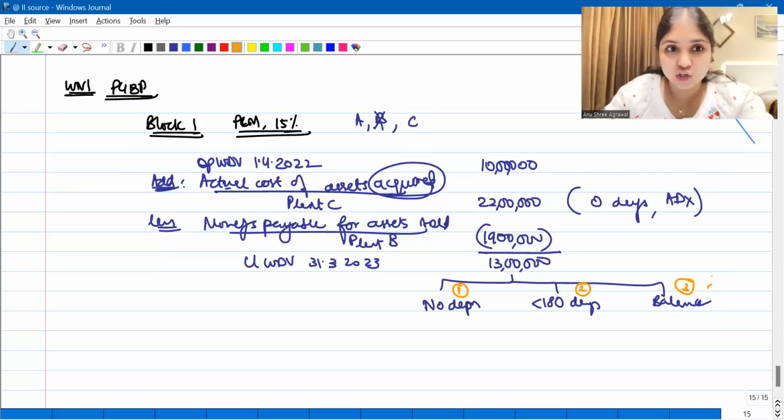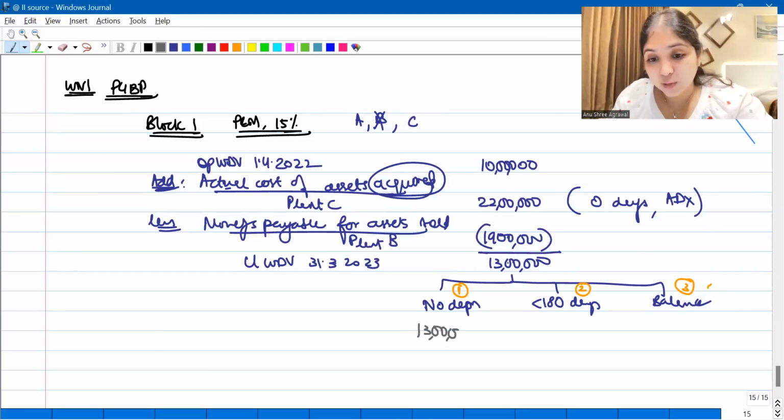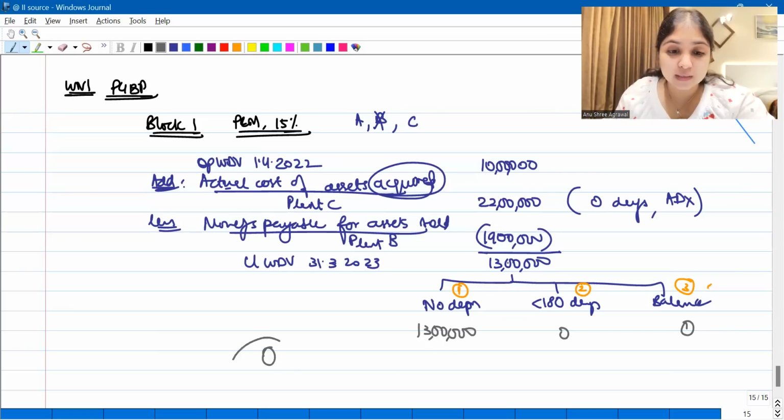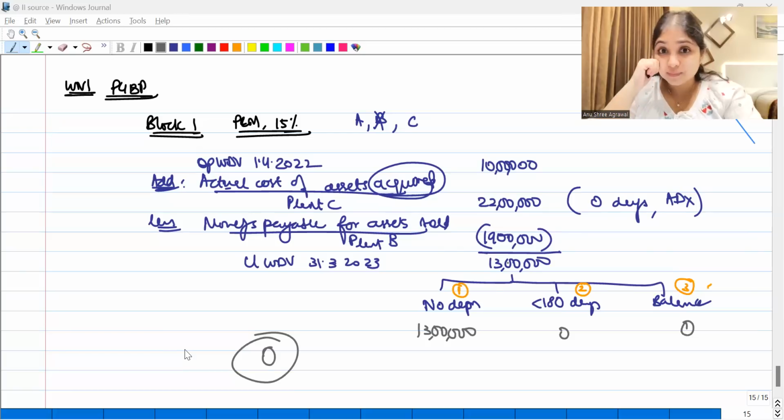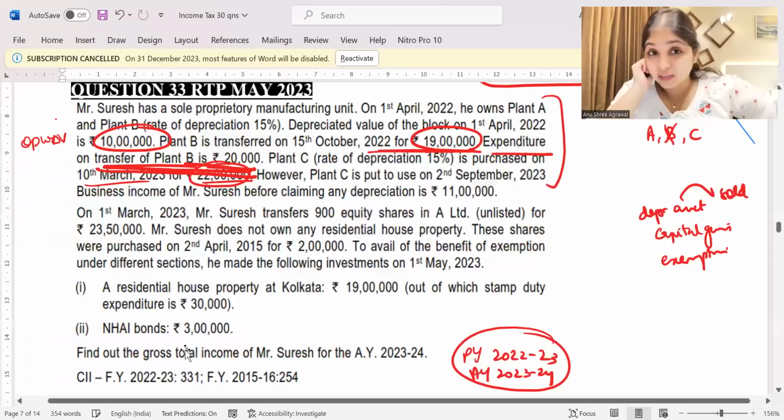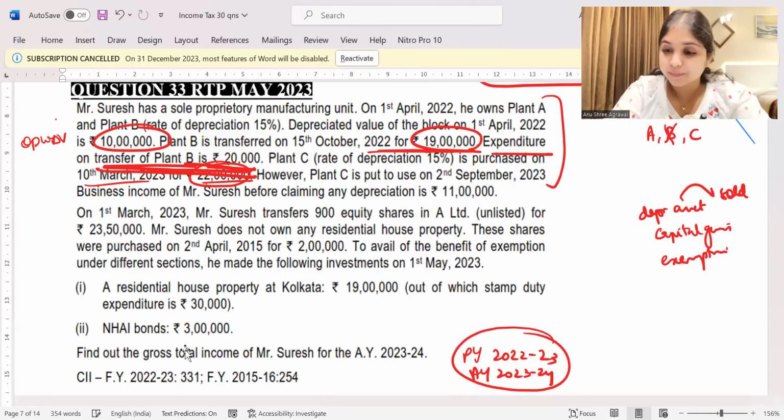Tell me, no depreciation is how much value? 22 lakhs. But tell me, can I write 22 lakhs here? Do I have so much WDV? No, I have WDV only 13 lakhs. So therefore, I don't have a choice. I will be able to write only 13 lakh here. So if I've written the full 13 lakh here, 0 and 0. So tell me, any depreciation in this question? There's going to be no depreciation at all. Understood? A very interesting question. A very recent mock RTP, very recent May 2023 RTP question. Only this was.